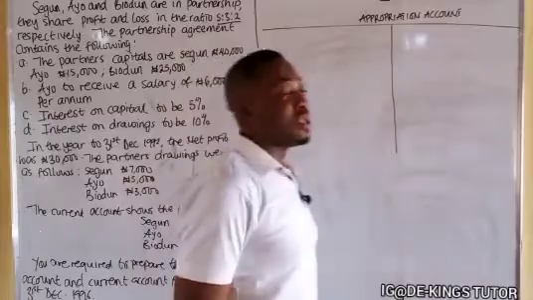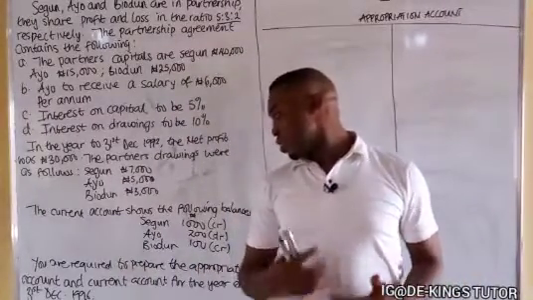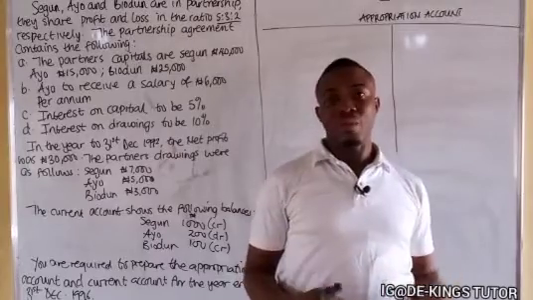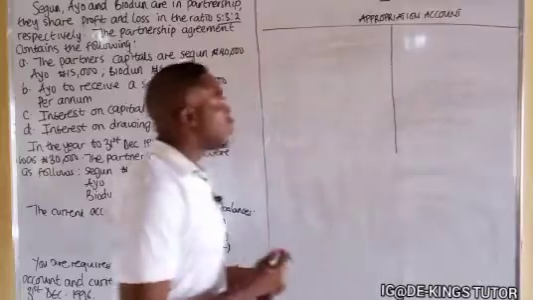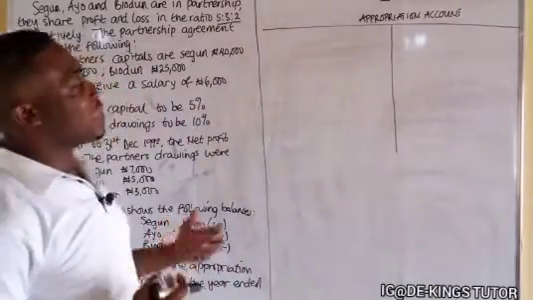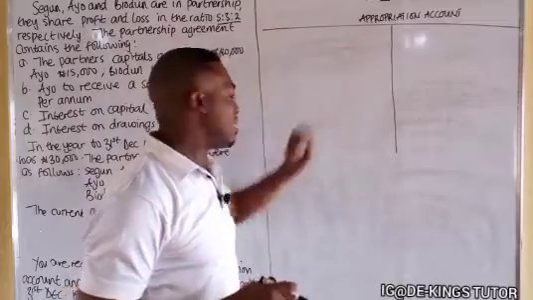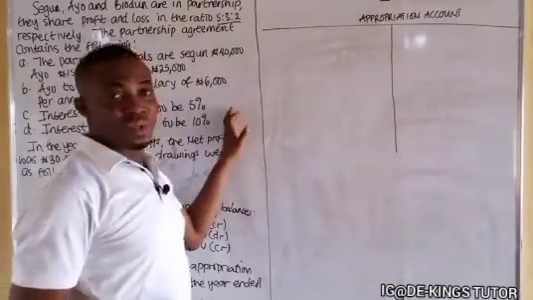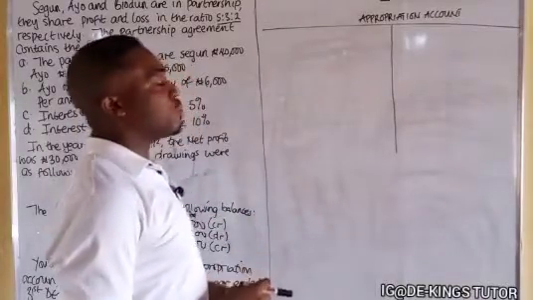Most times you can see questions like this, whereby you're required to prepare the appropriation and the current account. So in this situation, what do we do? Note the items that are supposed to come to the appropriation account. That is very important, because most times they might give items that do not come here, to test if you actually know what is supposed to come here.